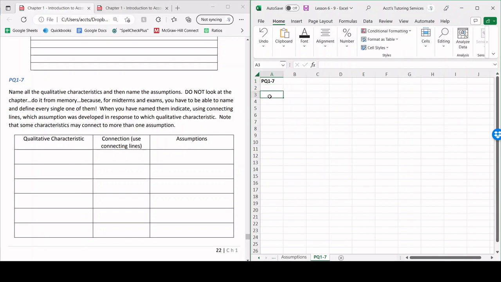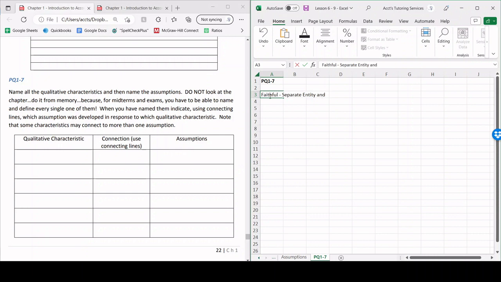The first qualitative characteristic I'm going to talk about is faithful. And this relates to the separate entity assumption simply because the separate entity assumption, remember, tells us that we're going to keep our personal life different from our business, or if we have two different businesses, we're going to keep those two financial transactions and statements separate. That obviously requires faithfulness, right?